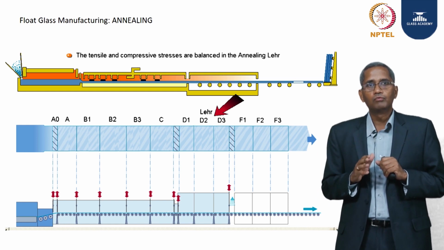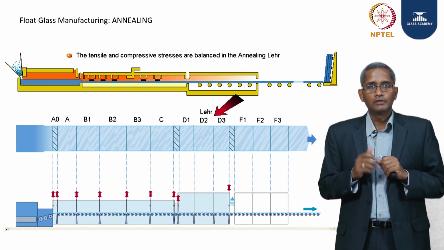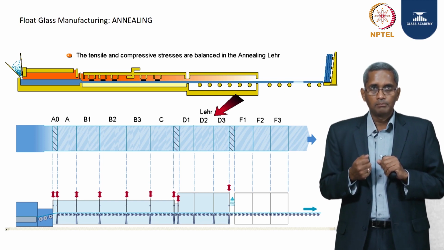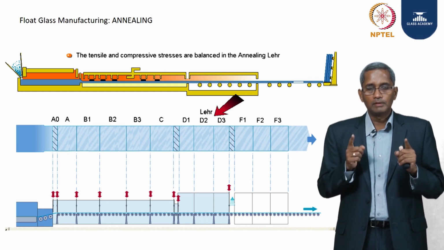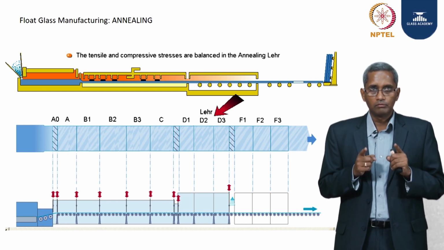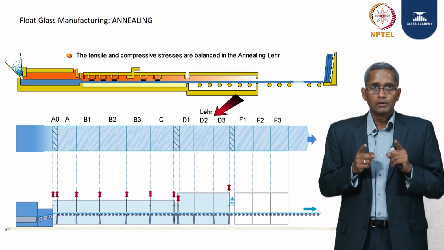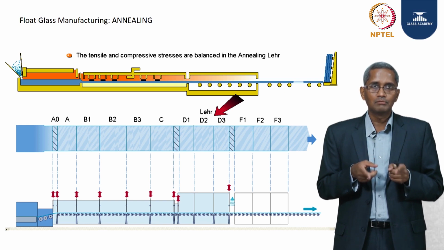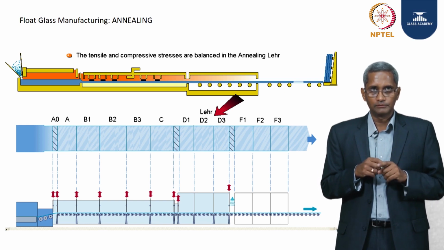Below a temperature of 480, the glass is said to be elastic in its state, which means you cannot induce any stress onto the glass permanently, but you can break it. But this temperature range of 480 to 540 for soda lime silica glass is the annealing range, in which whatever stress happens remains permanently in the glass.